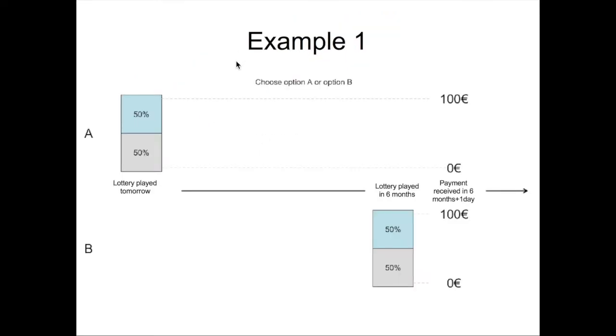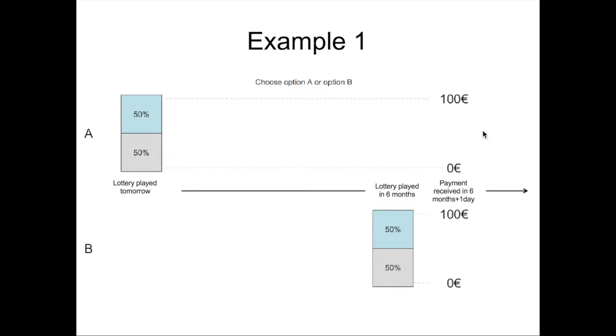Here is an example of question. You have to choose between two options, option A, on the top of the screen, and option B, on the bottom of the screen. Option A and option B are both lotteries with a probability of 50% to receive €100 in 6 months and 1 day from now, and a 50% probability to receive nothing. In this experiment, the payments of lotteries are always received in 6 months and 1 day from now.